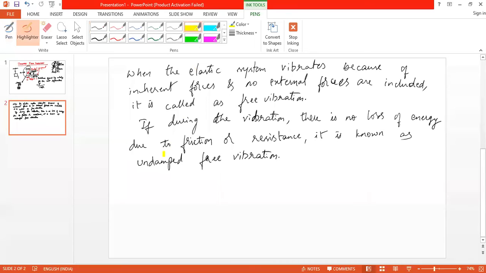Okay, so this is known as undamped free vibration, and this is free vibration. Now, the determination of a natural frequency to avoid resonance is essential in machine elements. If we know the natural frequency, we can avoid it.